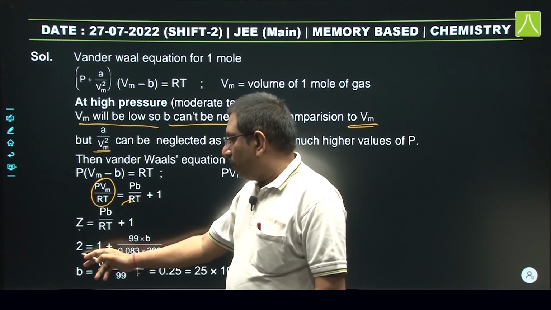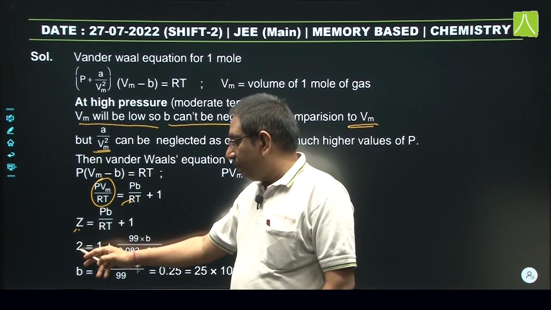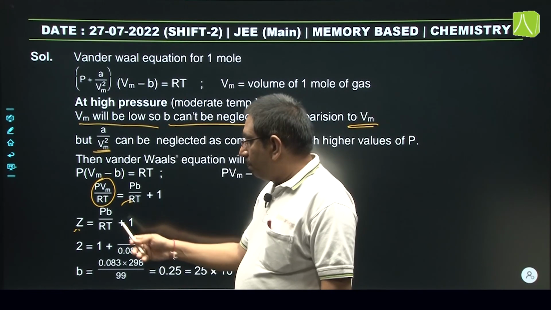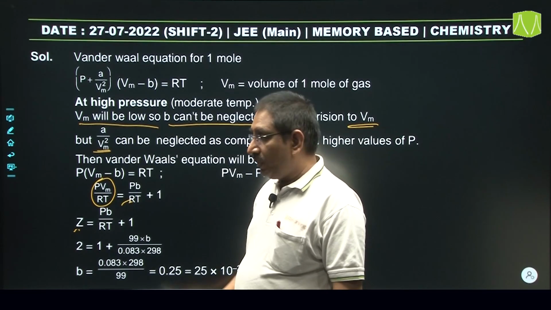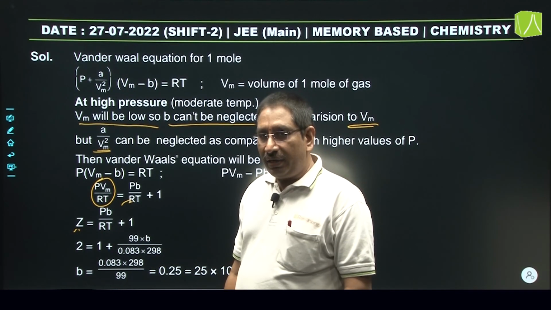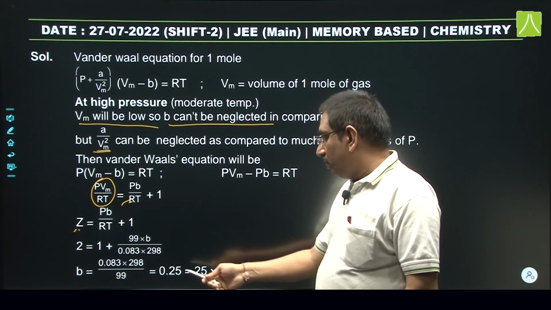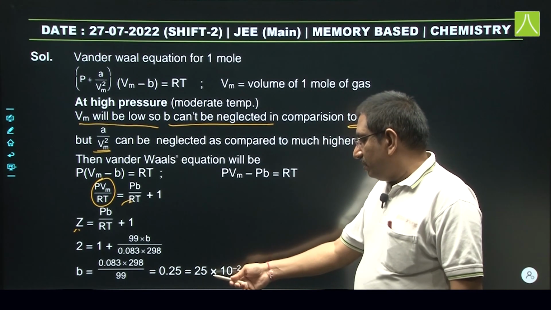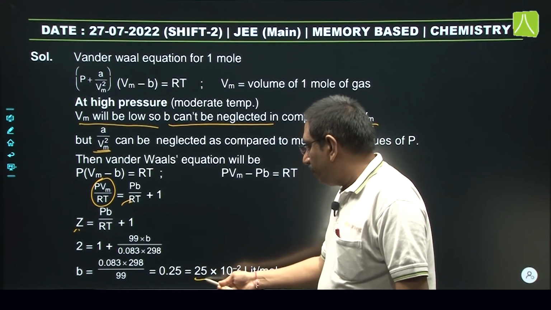Now compressibility factor Z, it is given as 2 and pressure is also given 99 atm. B calculate करना है अपन को, R value is given as 0.083 and temperature is also given, that is 25 degrees Celsius, that means 298 Kelvin. Now B, if you calculate, you will get 0.25. Now it is written as 25 into 10 power minus 2. So B value can be 25.